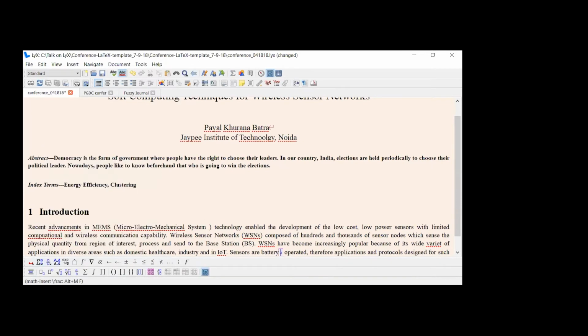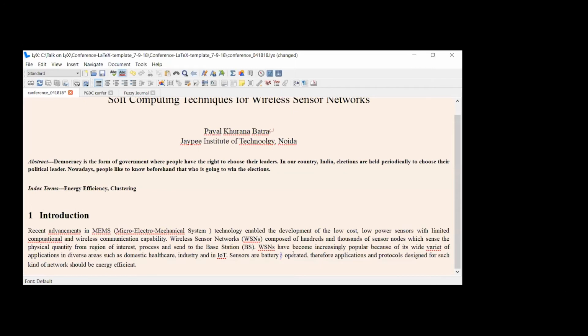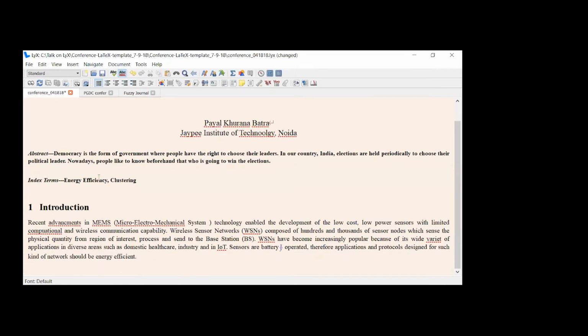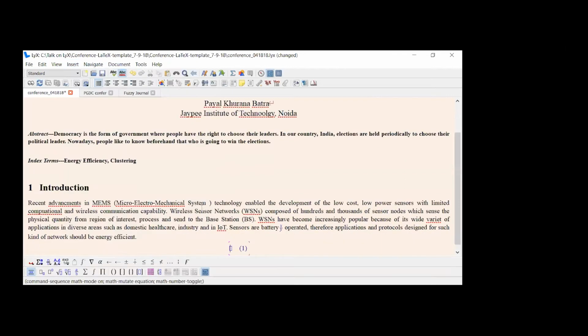So this is the standard fraction, x upon y. Clear? This x upon y is the inline formula. Inline formula means within the text I'm writing. Now suppose you want a numbered formula, where an equation number appears. So go to Insert, then Math, then the numbered formula. For the numbered formula, the equation number will appear.